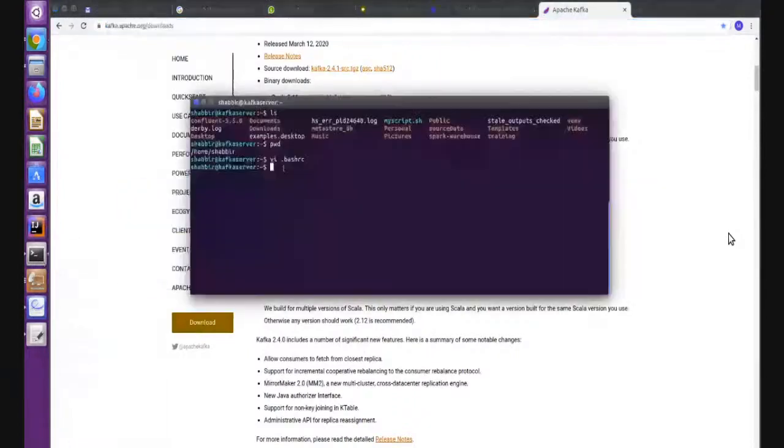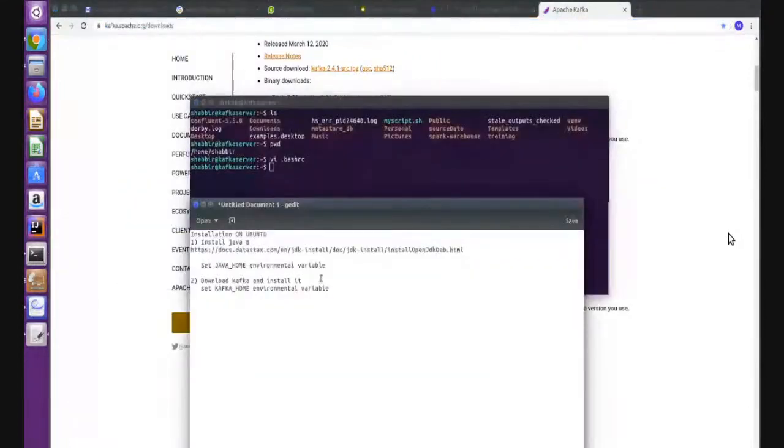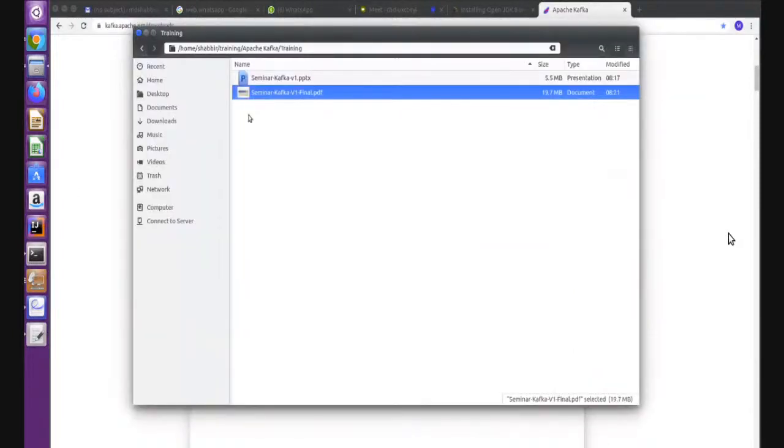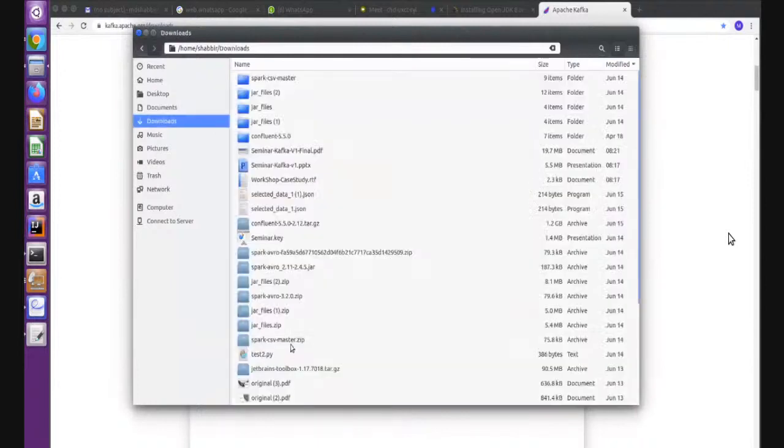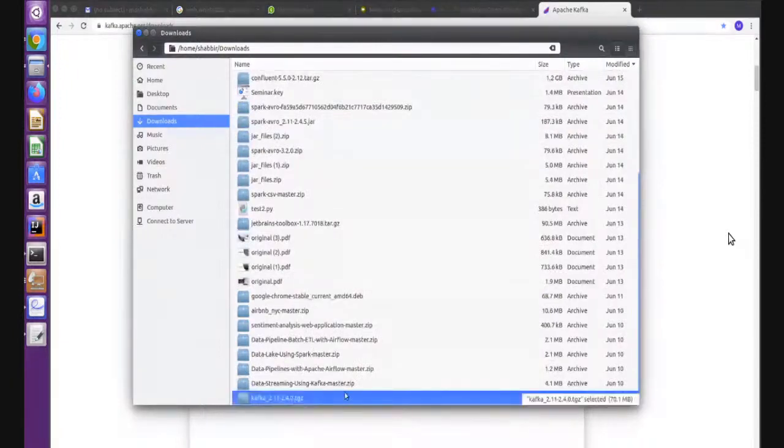This is the URL I downloaded from directly. I have downloaded it somewhere here. You can see here Kafka 2.11. Actually, this is the Scala version.